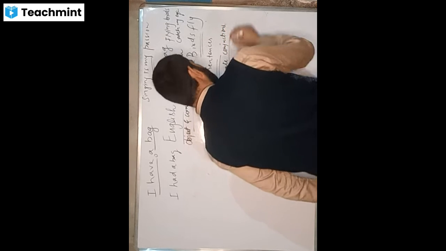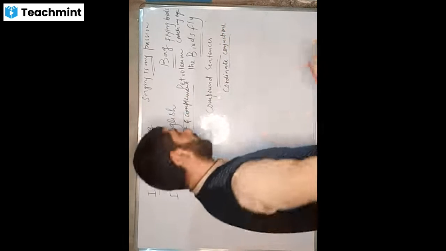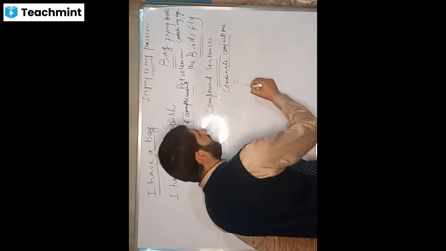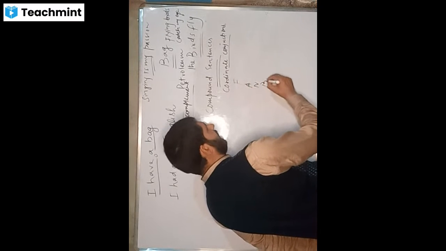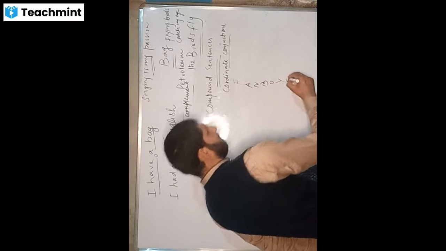And these coordinate conjunctions, what we usually use, we represent by this FANBOYS.